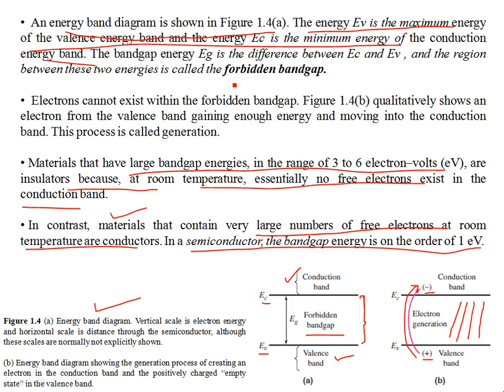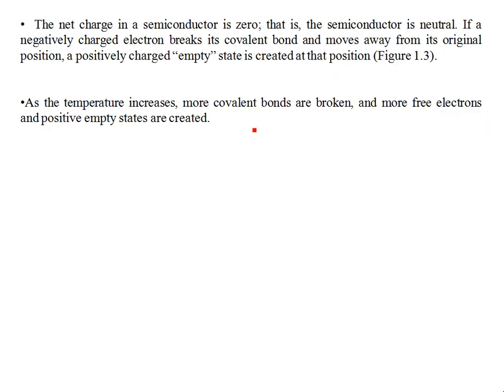But there is no conduction in the forbidden band gap, which is the difference between the conduction and the valence band. The electrons cannot exist within the forbidden band gap, and that is shown in figure 1.4b. Either it is in the valence band or in the conduction band. Figure 1.4b qualitatively shows an electron from the valence band gaining enough energy and moving into the conduction band. This process is called generation. That's how you generate free charge carriers in a pure semiconductor without introducing any impurity, and then you can have the conduction of current.